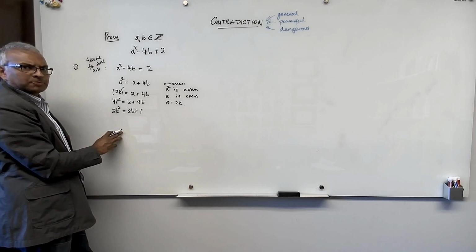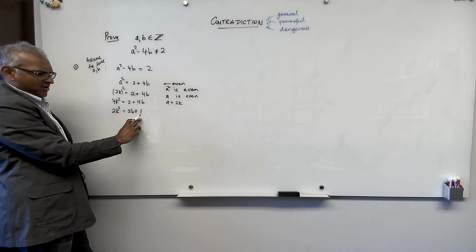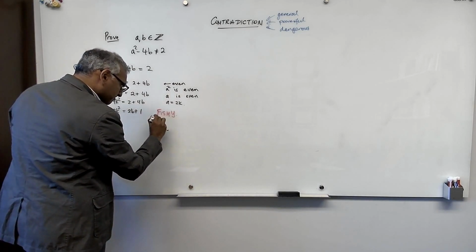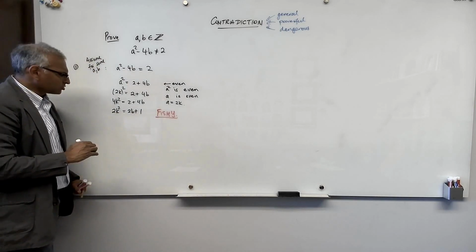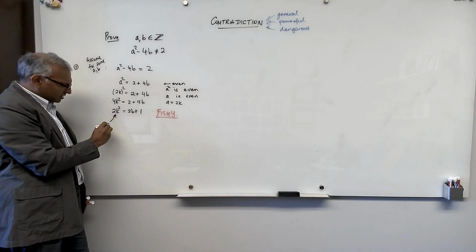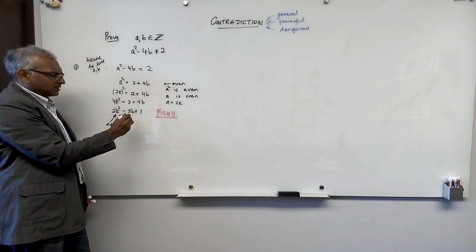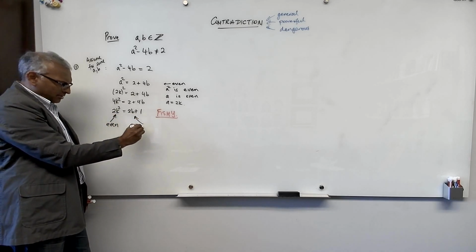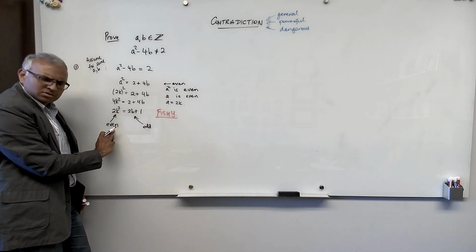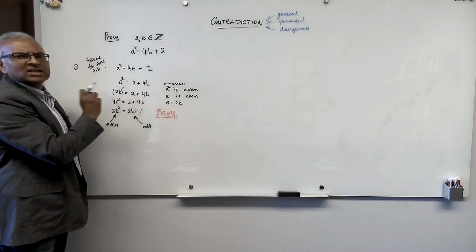Oh, I'm getting ready to puke. Okay, because I claim that here is something very, very fishy. And now why is it fishy? Because look, this side is a multiple of 2. 2 times something. So this is even. On this side is a multiple of 2 plus 1. So this is odd. How is it possible for an even number to equal an odd number? Very, very fishy. And that's the end of my proof.